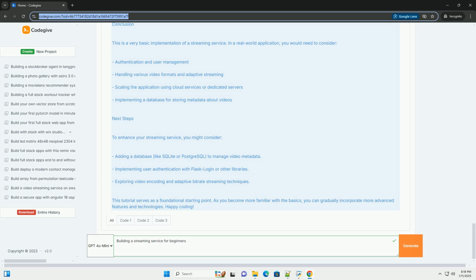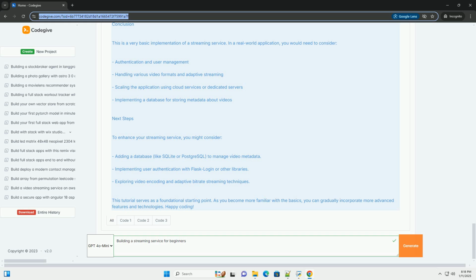Conclusion. This is a very basic implementation of a streaming service. In a real-world application, you would need to consider authentication and user management, handling various video formats and adaptive streaming, scaling the application using cloud services or dedicated servers, and implementing a database for storing metadata about videos.